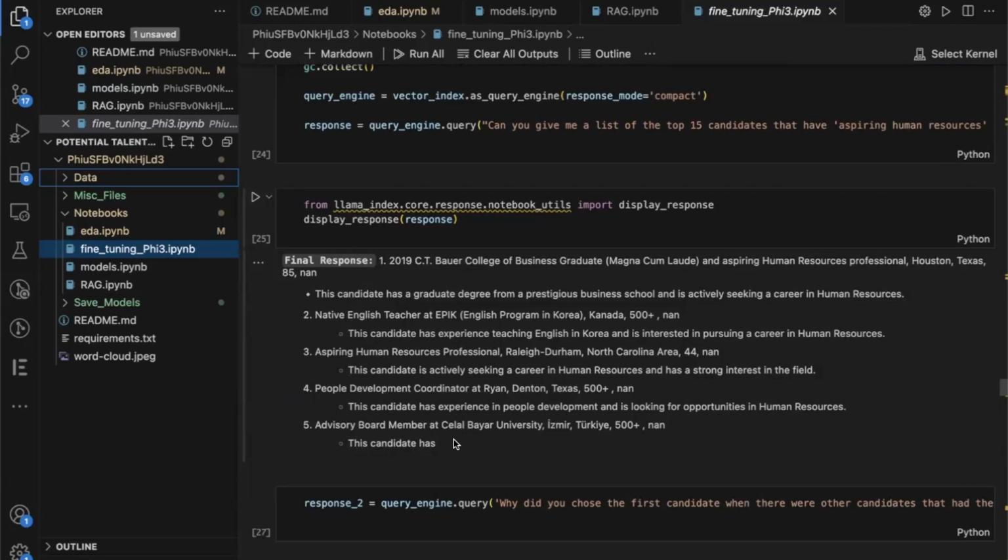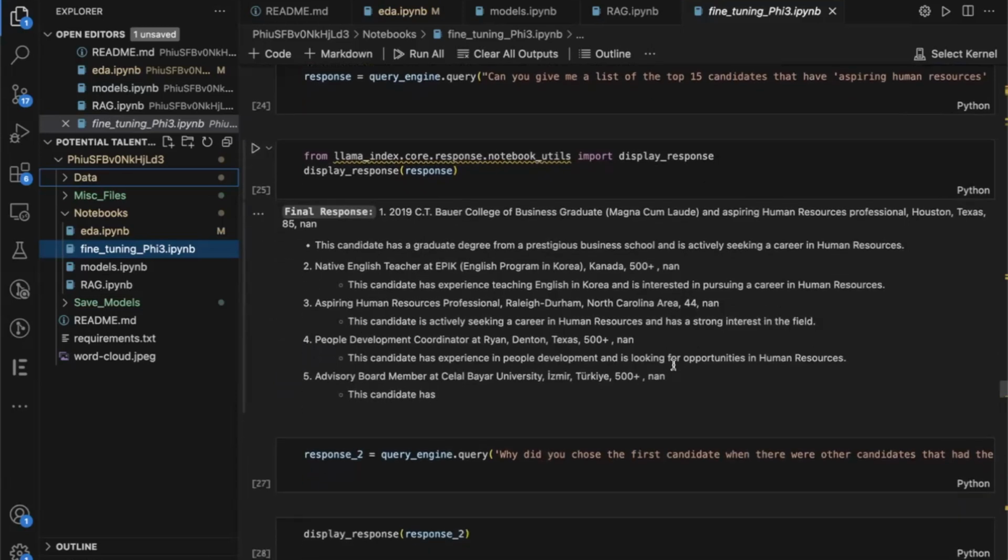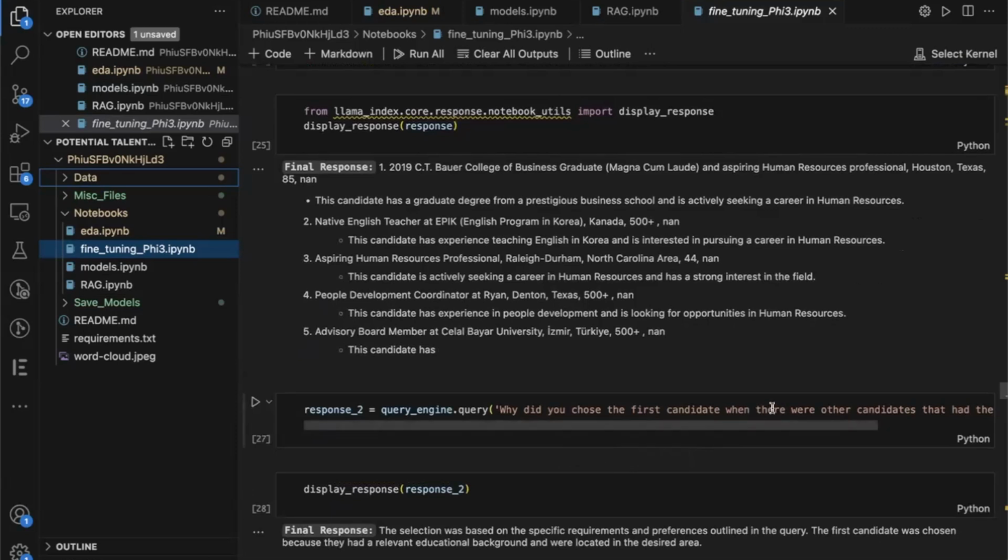But if we look at that original data set, you'll notice that the top five were just the first five from the data set, so it didn't really rank them. And I actually just noticed that after I made all these other secondary and tertiary queries.